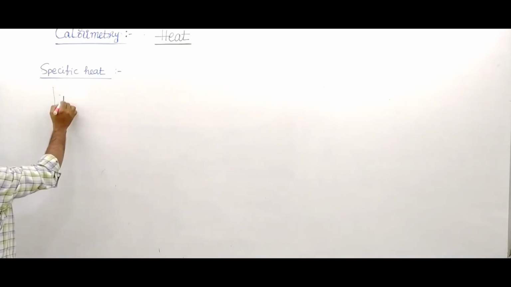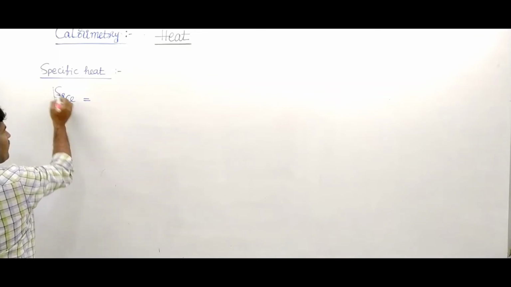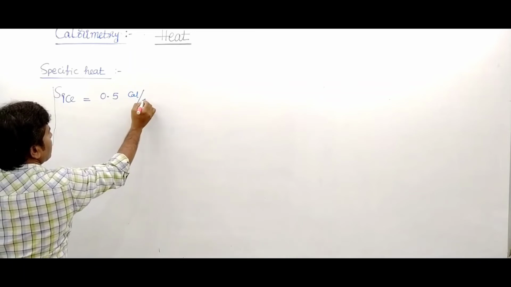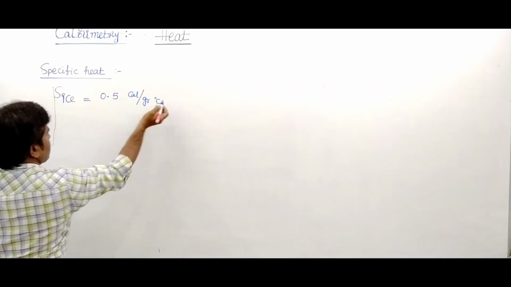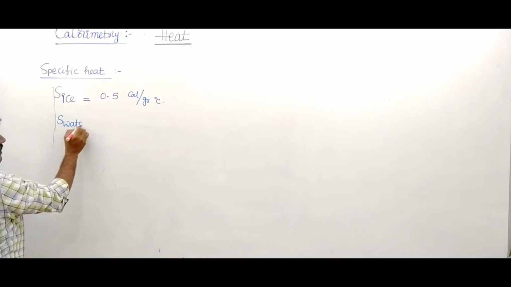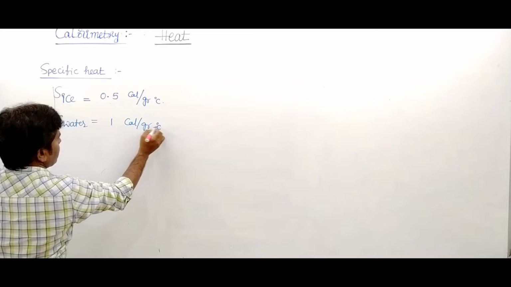So the specific heat of ice is 0.5 calorie per gram degree Celsius. And the specific heat of water is 1 calorie per gram degree Celsius.